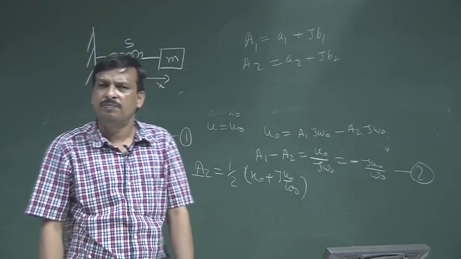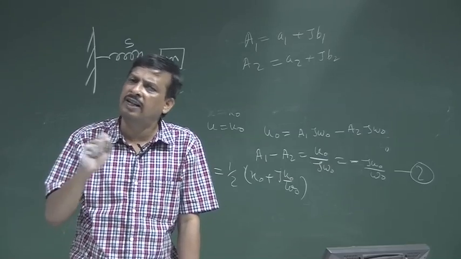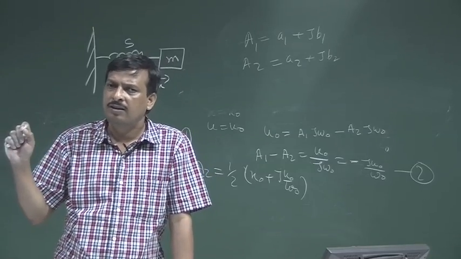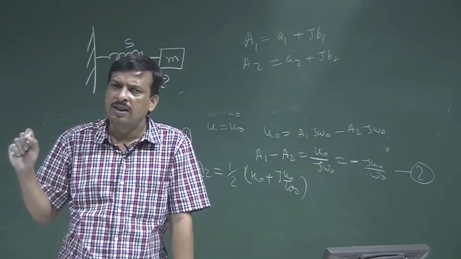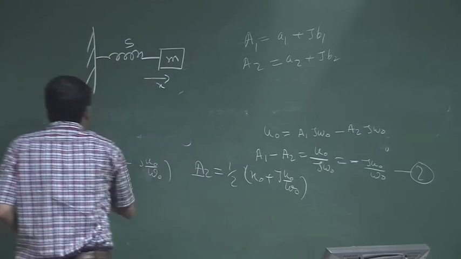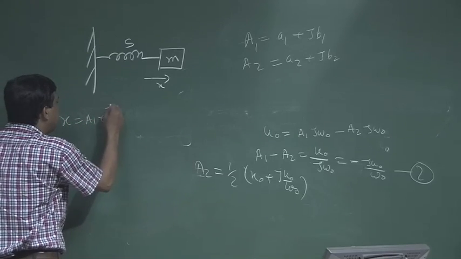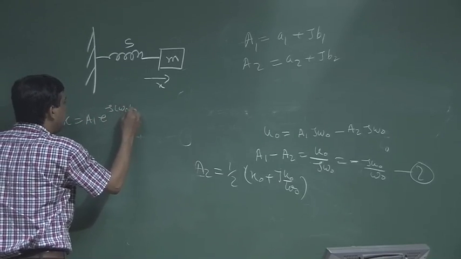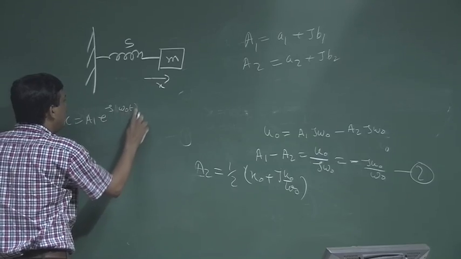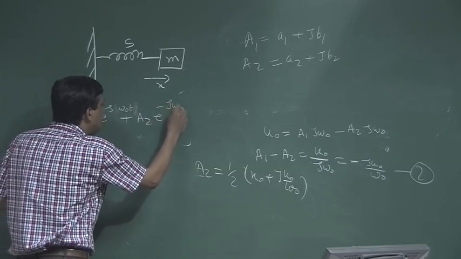I can write that a and b are real numbers, so any complex number can be represented by a plus jb. Okay. Now, I represent it that way. Now, if I do that, x is equal to a1 e to the power j omega 0 t plus a2 e to the power minus j omega 0 t.